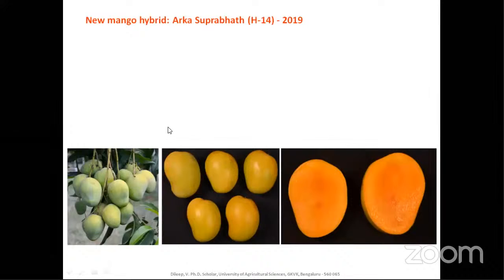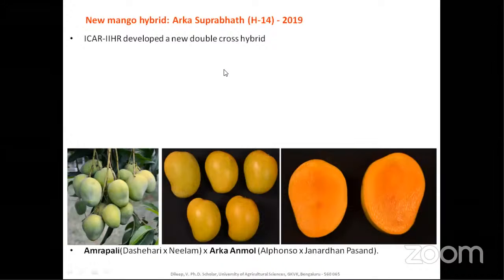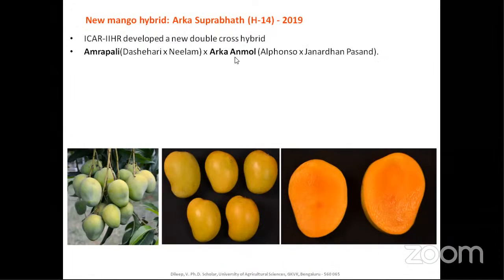Okay, so this is one of the new mango hybrids developed from IIHR. It's Arka Supreme. It was developed in 2019. It's also called Hybrid 14. The important feature is that it's a double cross hybrid, that is, a hybrid of two hybrids. The female parent is Amrapali and the male parent is Arka Anmol. So their parentage is also given.